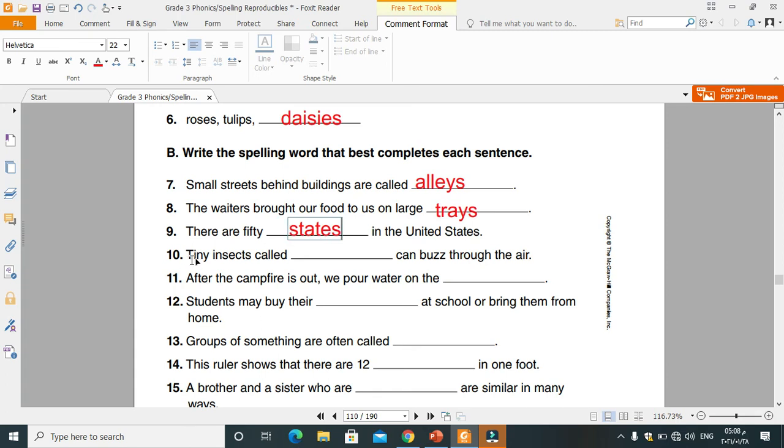Number 10. Tiny insects called that can buzz through the air. What is the name of the insect that you learned in today's lesson? Flies. After the campfire is out, we pour water on the ashes. 12. Students may buy there at school or bring them from home. What you buy from school? Lunches. 13.